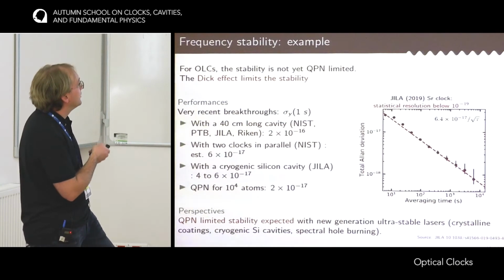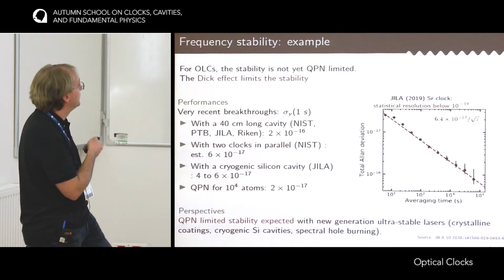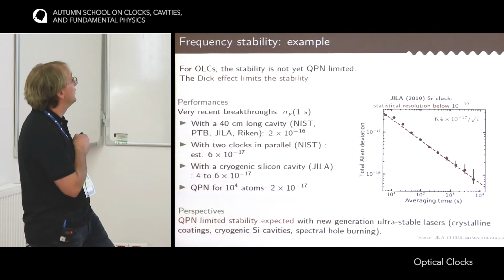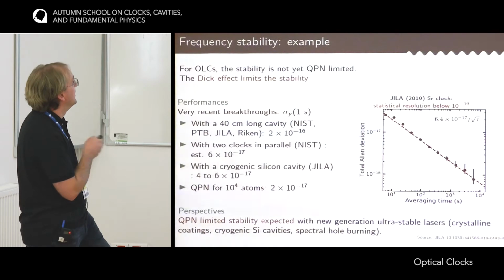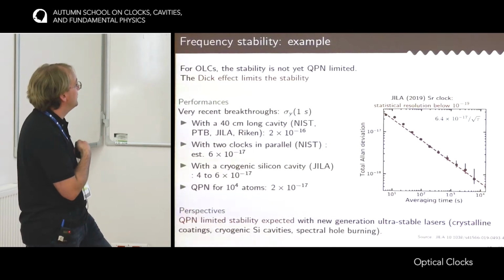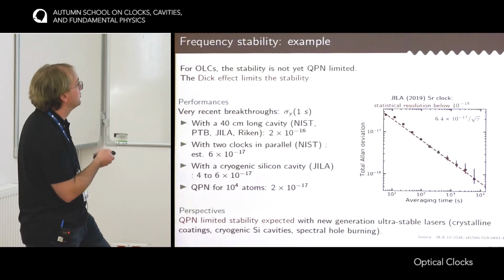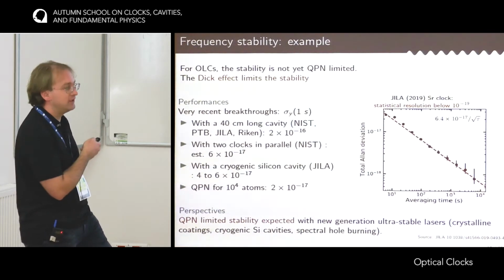With two clocks working in parallel, some kind of zero dead time clock that I introduced in the first slide, at NIST they were able to estimate the single clock instability at 6 × 10⁻¹⁷. And this curve was obtained with a cryogenic silicon cavity that was developed in collaboration with JILA and PTB, in the mid 10⁻¹⁷. It's still not quite at the quantum projection noise, which is at 2 × 10⁻¹⁷.